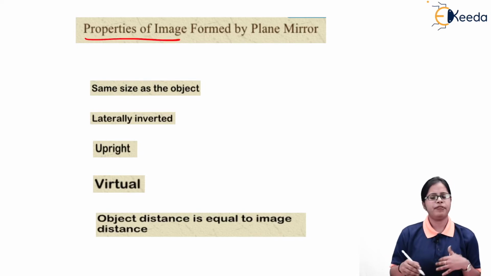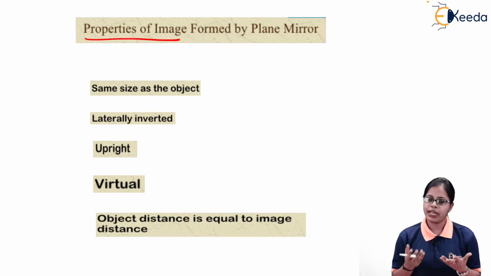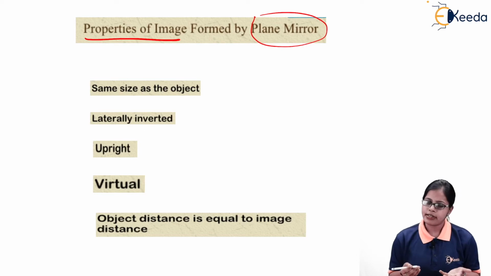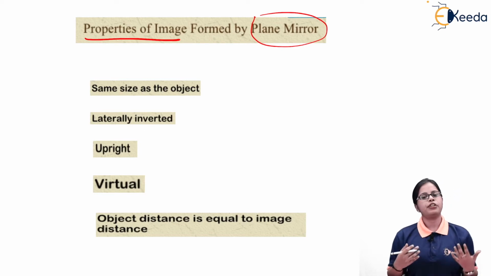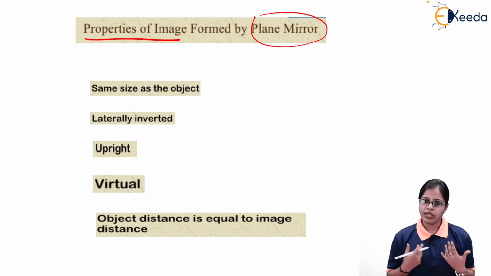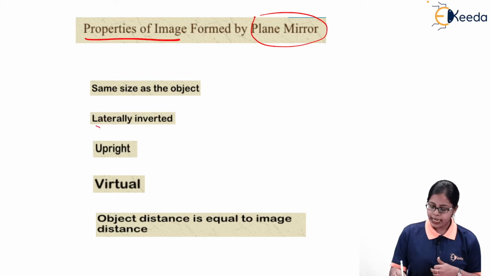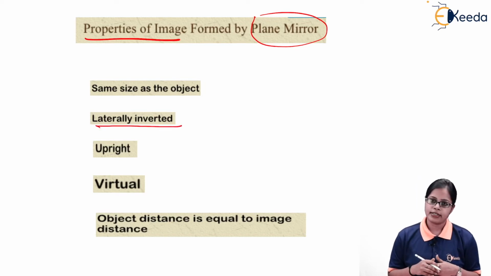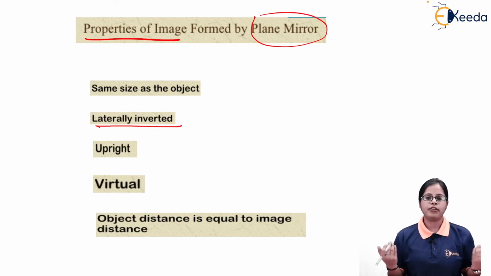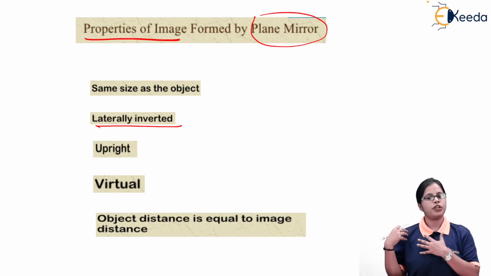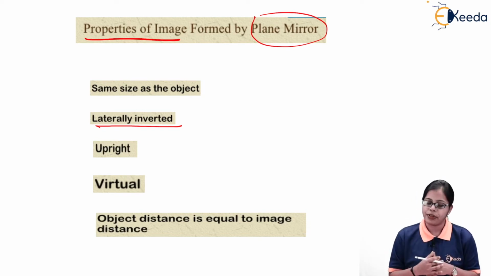Now obviously, when we look at the properties of the image which we get with the help of a plane mirror, the object size as well as the image size is the same. Whenever we are standing in front of the mirror, we get to see the same size as we are. So the image size matches with the object size. Secondly, the image has the property of lateral inversion. What do you mean by lateral inversion? It is the left-right inversion, that is, whatever is your left is going to appear right in the image, and whatever is your real right is going to appear as left. So that is what is called lateral inversion.